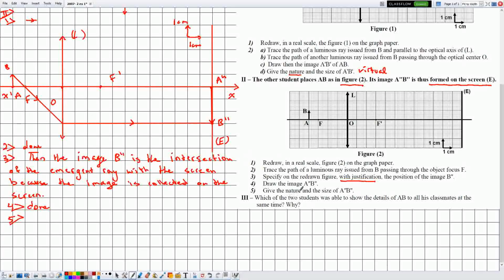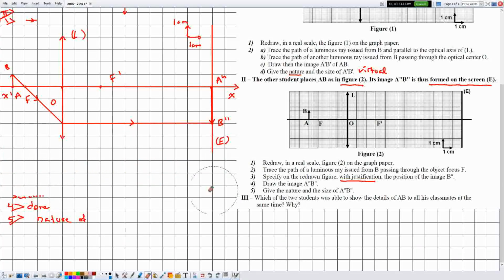They are telling me give the nature and the size of A double prime B double prime. Okay, nature, or let me make some space. Number 5, nature of the image.